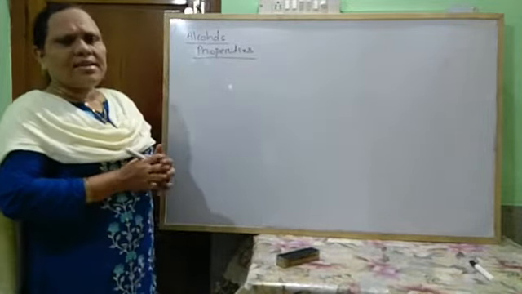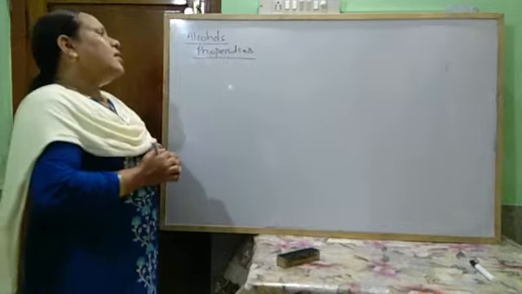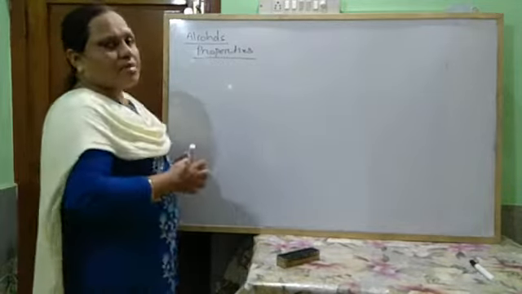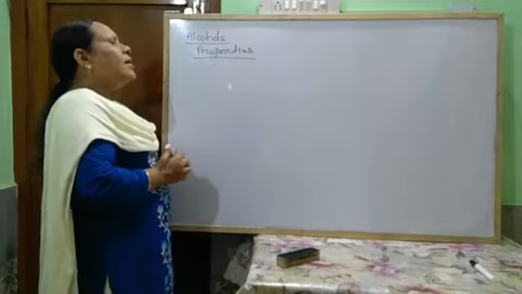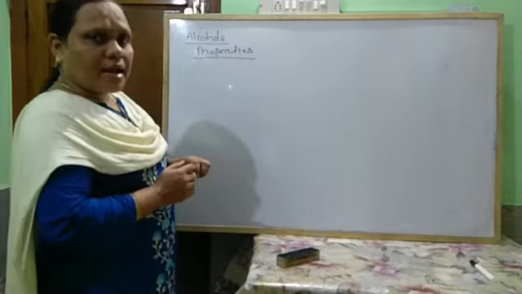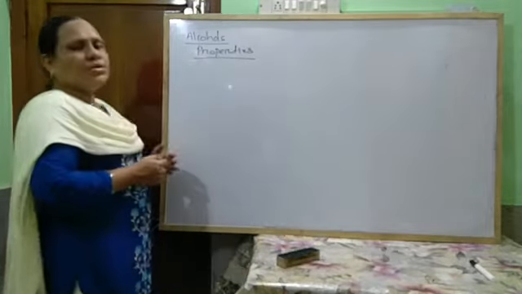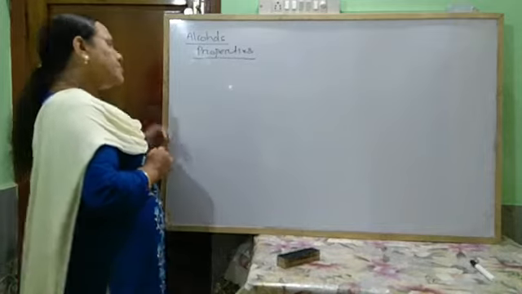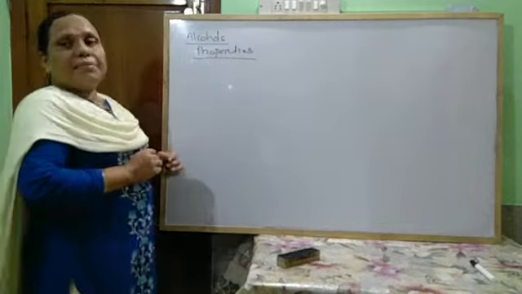The solubility generally decreases with increase in the molecular mass of alcohols. And these have higher boiling points due to intermolecular hydrogen bonding, and they are soluble also due to intermolecular hydrogen bonding with water.